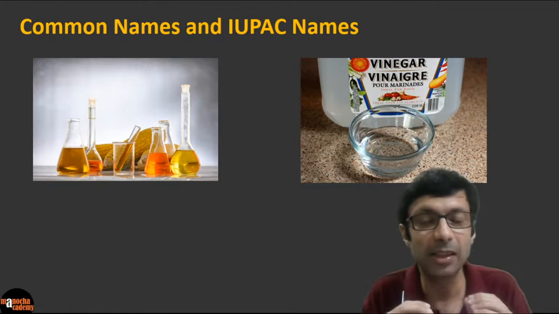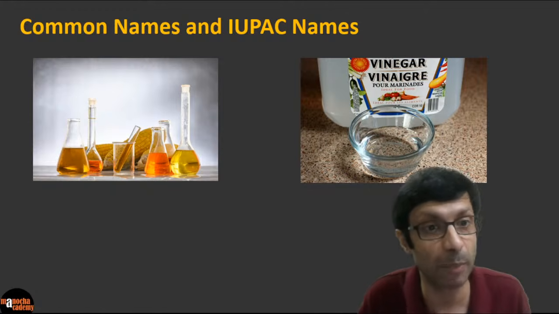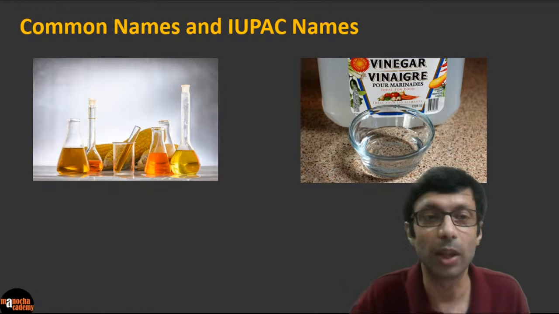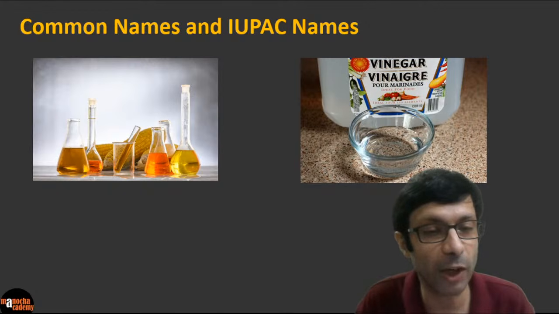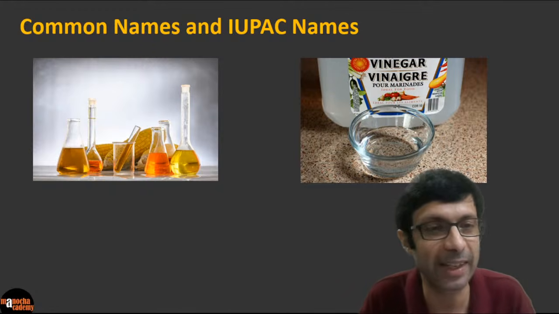IUPAC has this really formal naming scheme because carbon has millions and millions of compounds. So they follow a very systematic scheme, which is the IUPAC name. Do you know what is the full form of IUPAC? It's the International Union of Pure and Applied Chemistry.